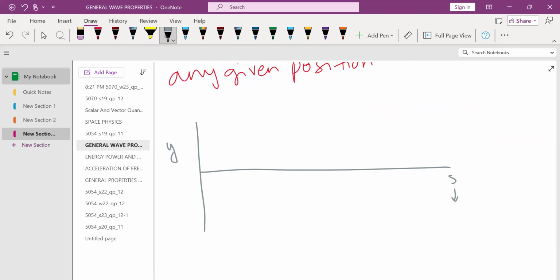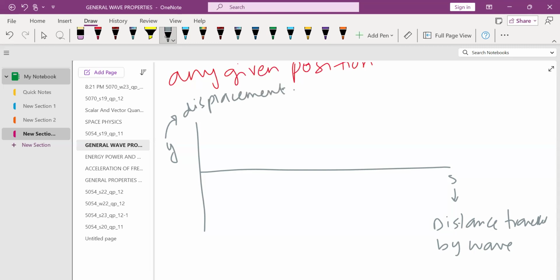This s is the distance traveled by the wave, and this y, which is on the y-axis, is the displacement. Now this is the wave. I have drawn a wave here.